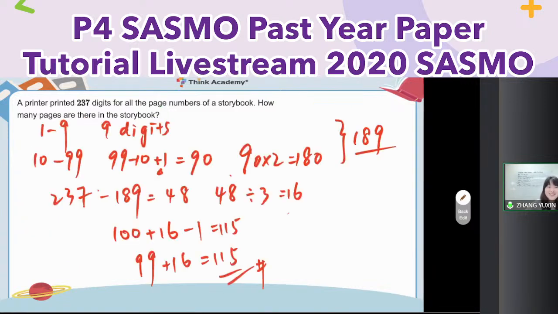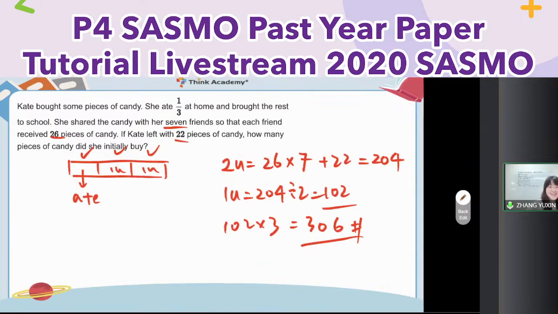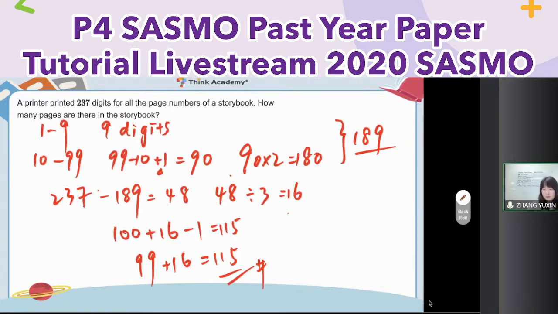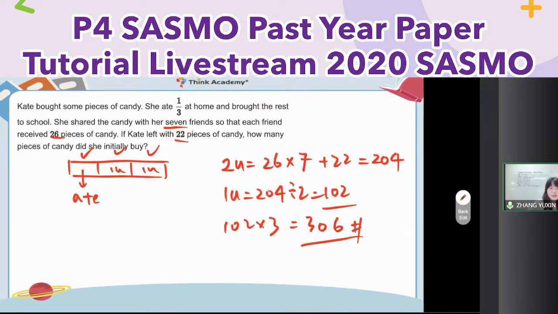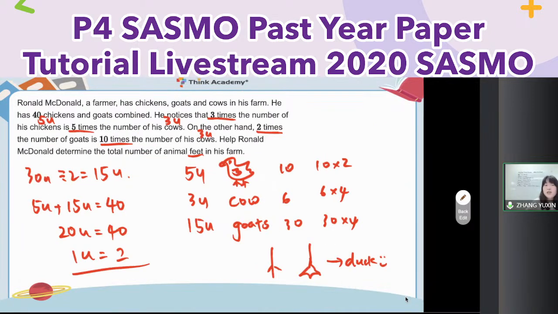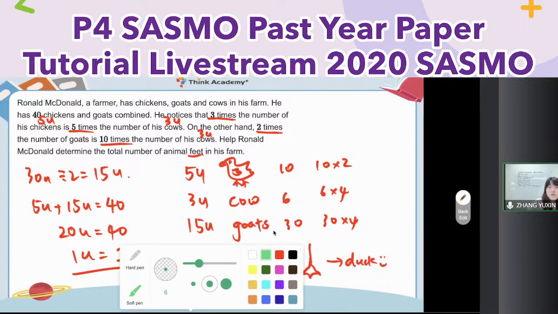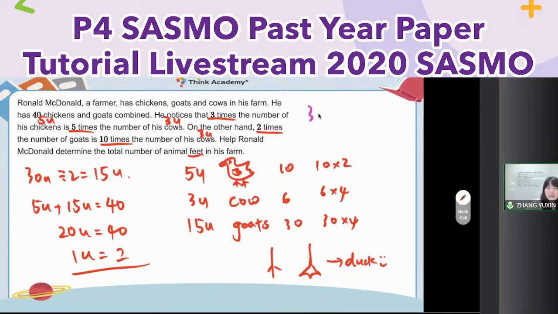22. Okay, let me go back. Which one is 22? This one, right? Oh, yeah, this one. Not this one. I think it's the ducks. So here, first of all, why suppose chicken is 5 units? The key point is why here is 5 units? Because from the first sentence, I only know 3 times the chicken equal to 5 times the cost, right?